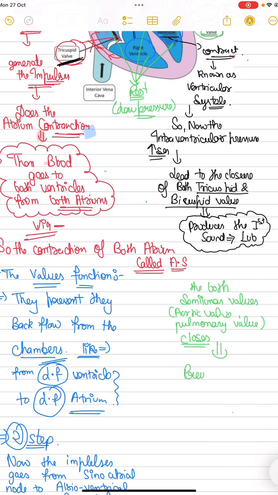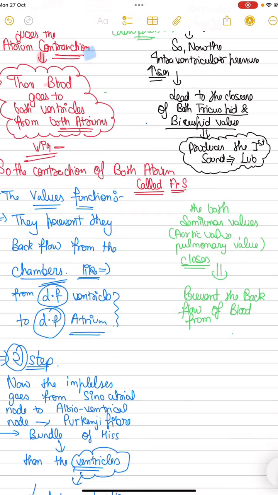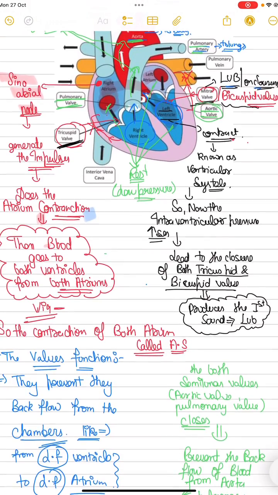I have already told you: to prevent the backflow of the blood from the arteries, the aorta and pulmonary arteries, back into both ventricles, left and right.